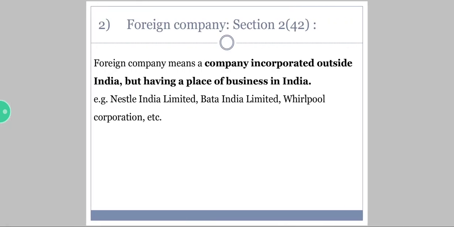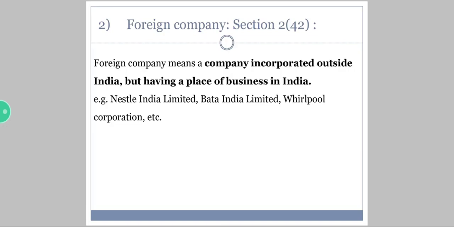Coming to the second one is foreign company. The word itself says the company is incorporated outside India. The company is formed outside India but has a place of business in India as well. See, the examples are Nestle India Limited. See, this company, the base is Swiss. It's a Swiss multinational food and drink company.